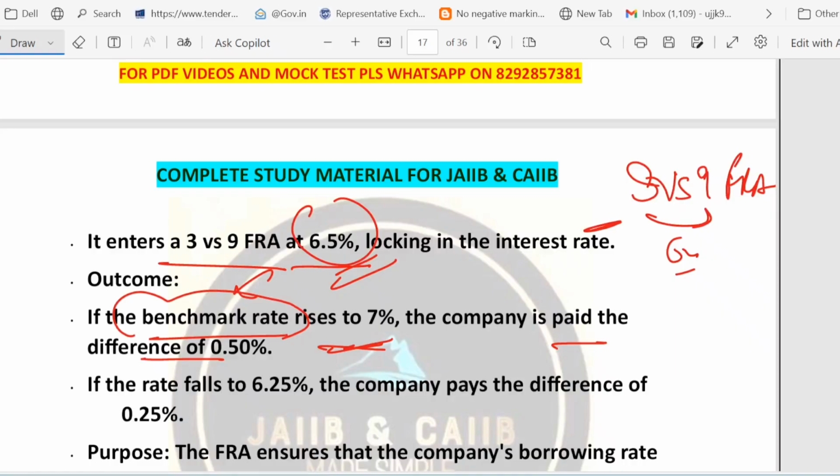The key takeaway is that FRA ensures that the company's borrowing rate is effectively locked at 6.5%, no matter how interest rates move in the market. If the market benchmark rate goes up, the company will benefit. It is paid the difference of 0.5%, and if the market interest rate comes down, then the company's borrowing rate is effectively locked at 6.5%.